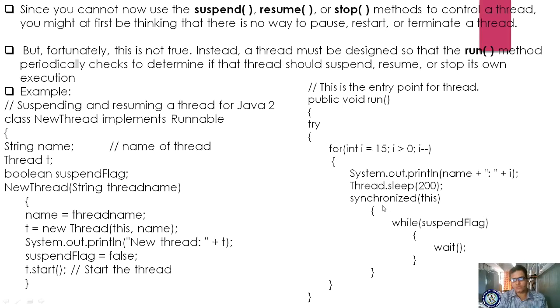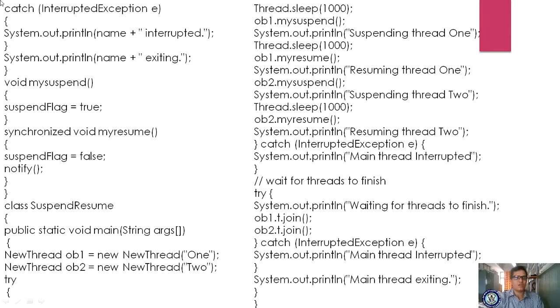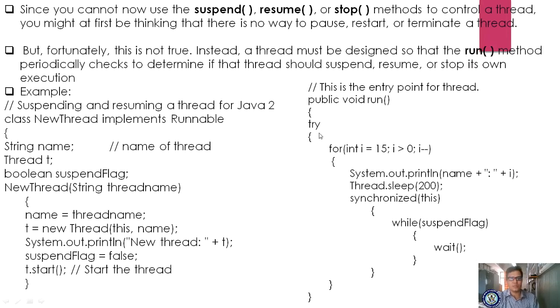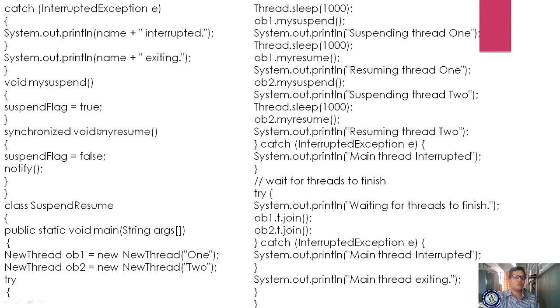Okay, so here the synchronized method ends, here the for loop ends, here the try block ends. If a try is started, a catch block must exist. Here we are writing a catch block, catch InterruptedException. If any mistake happens in this block, it will be caught by your catch statement, and it will show this particular thread's name as interrupted, and afterwards you are exiting. If no interruption occurs and it finishes properly, the thread exits.